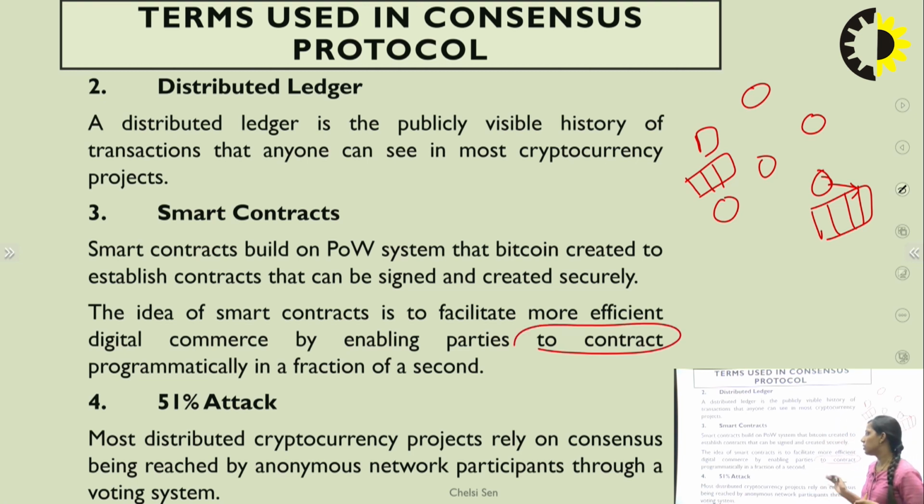So how does the POW work? Smart contracts are built on the POW system. So this is how the consensus works. Now the next term is the 51% attack.